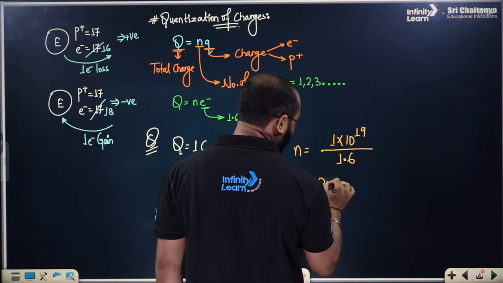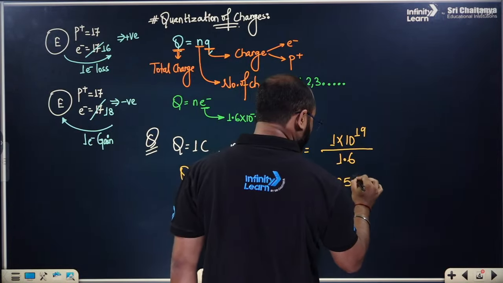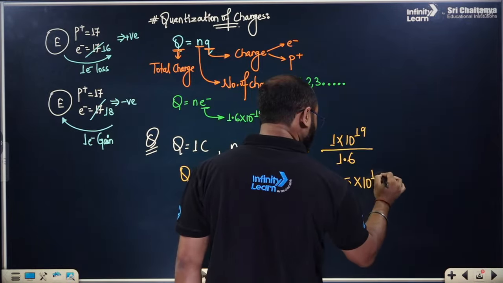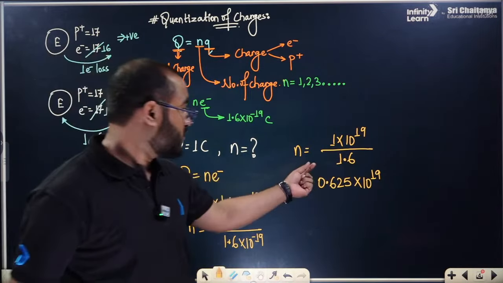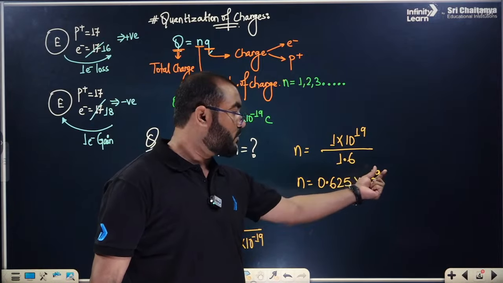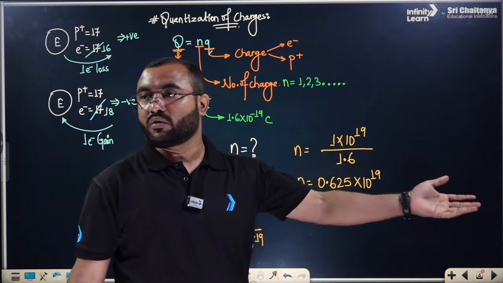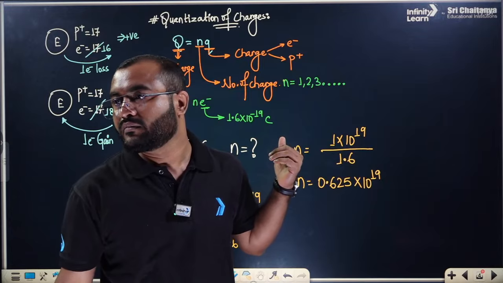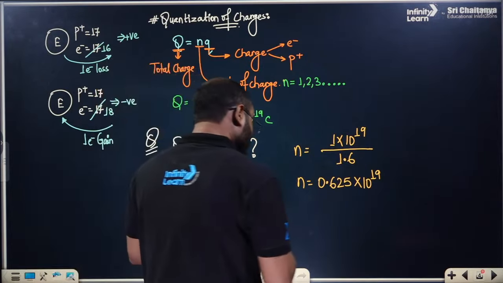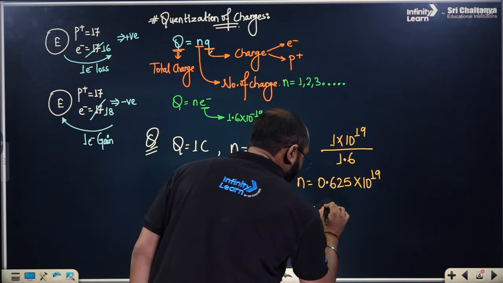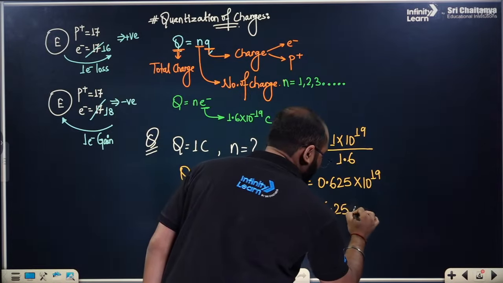If you divide it, you will get N equal to 0.625 into 10 to the power 19. These are the number of charges, and the charge is the electron. Or it can be written as N equal to 6.25 into 10 to the power 18.